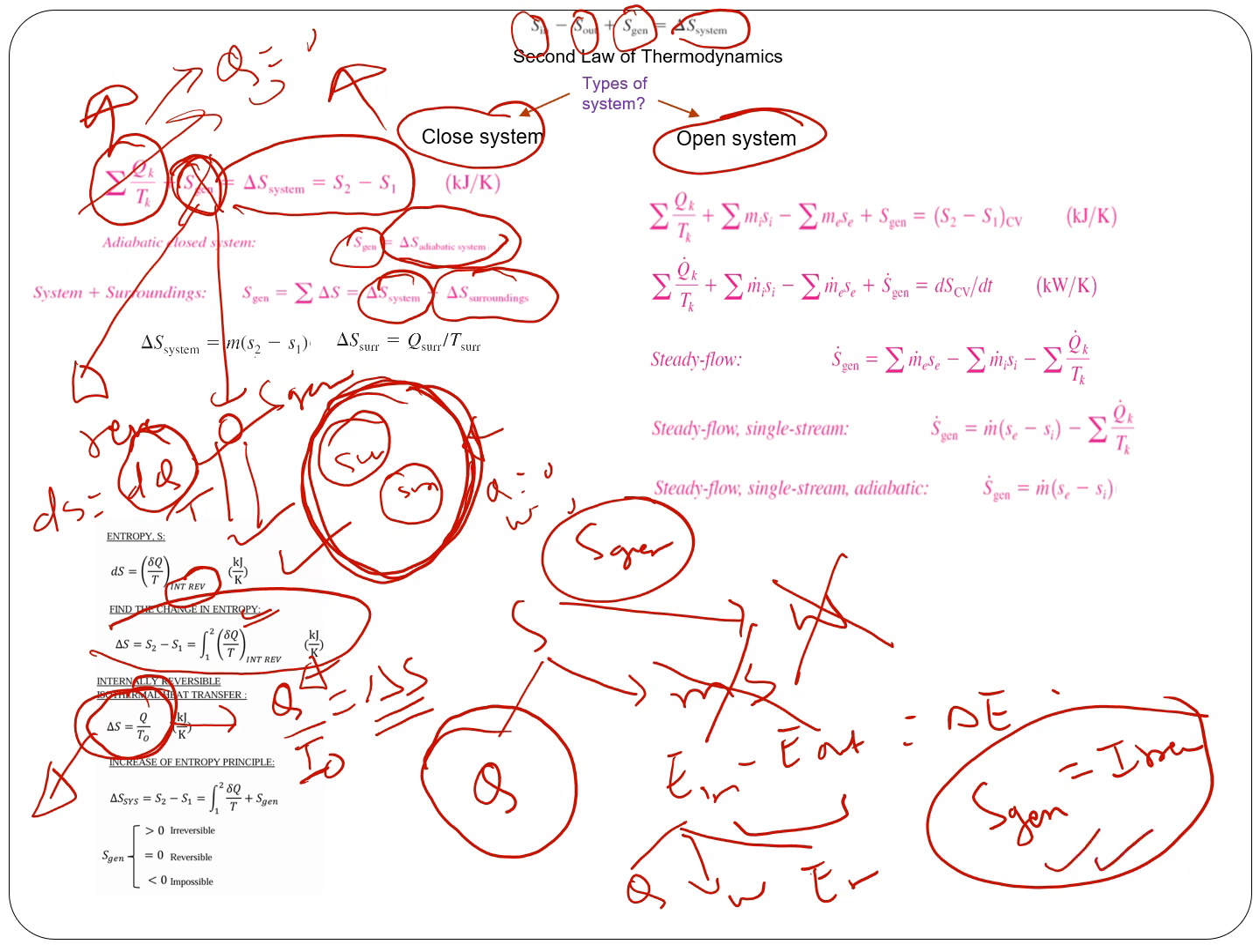And as an engineer, our goal is to decrease the value of this one, because the lower the value of this one, the less loss you have due to friction, so you have higher efficiency. So that is why the entropy generation value is very, very important to us.